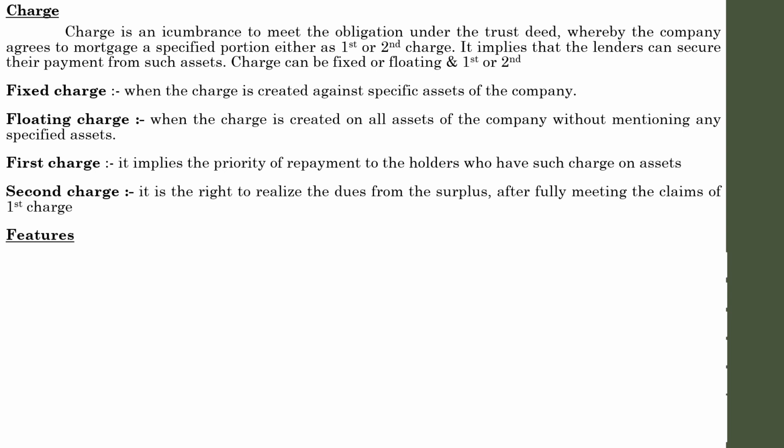So what are the features or characteristics of a debenture? One of the main characteristics of debenture is maturity of that debenture, or maturity date of that debenture. Generally, debentures are to be repaid at a definite time, or we can say on a fixed agreed date as stipulated in the issue. The company must pay back the principal amount on these debentures on that agreed given date or fixed date. That is one of the main features of debentures.